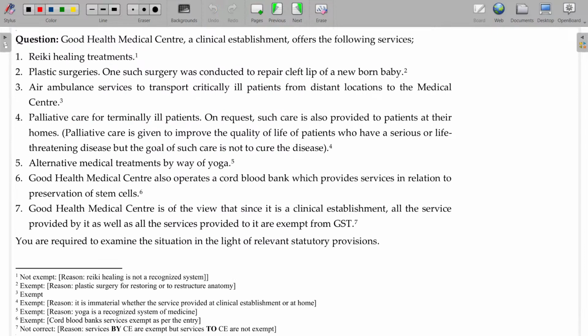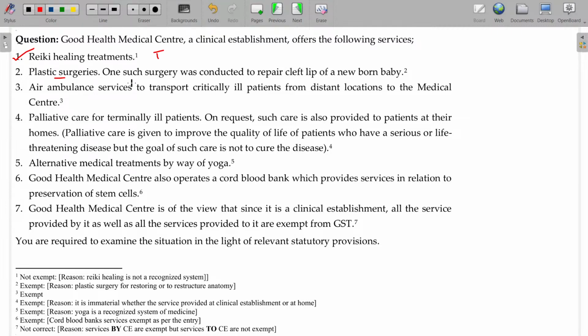See, so many points we discussed, not required to memorize, only these points. If you are thorough with a few questions, 4 or 5 questions related to the healthcare situation, then you will be a master. So let's see. Good Health Medical Center, a clinical establishment, offers the following services: Reiki healing treatments. Is it taxable? Yes, Reiki is not an approved medical treatment system in India.